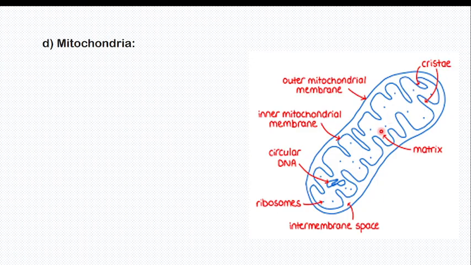Now inside it is not cytoplasm. No, it is not mitochondrial plasma. No, it is called matrix. Here is the matrix. Inside there is the matrix. And remember that mitochondria and chloroplast have their own DNA, they have their own ribosomes. So what is the remaining? Between the two, outer membrane and inner membrane, there is what we call the intermembrane space. I hope this part of mitochondria is not complicated.